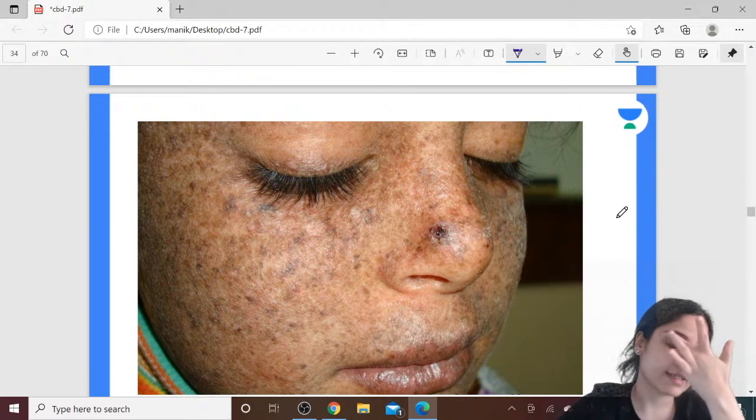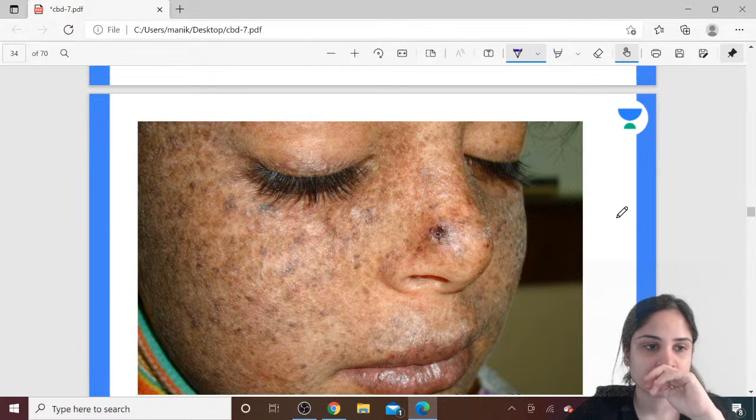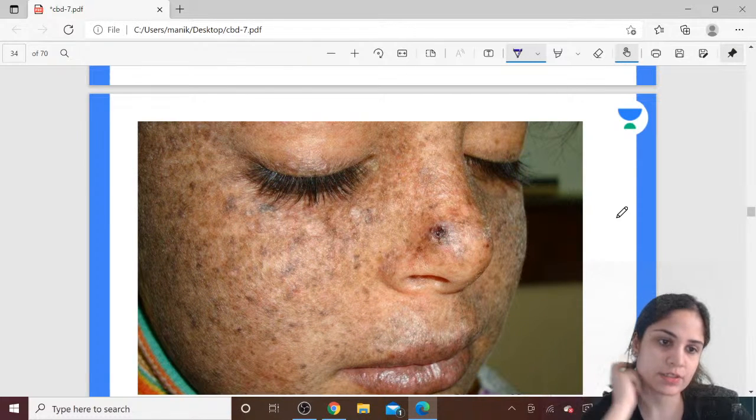What is the condition that this child is suffering from, and what is the genetic inheritance? What is the condition that the child is suffering from?